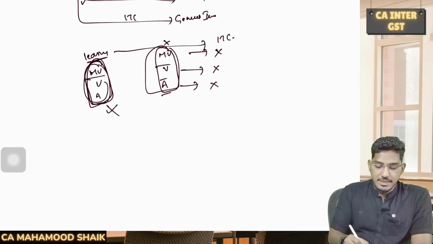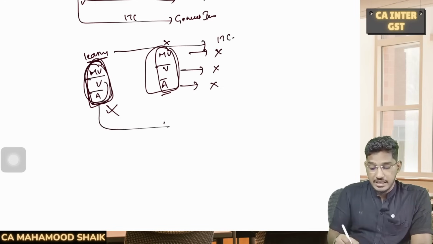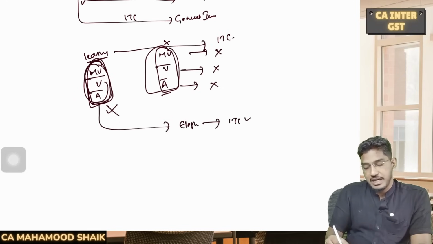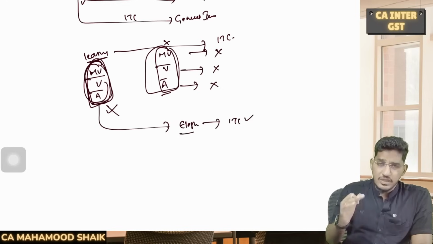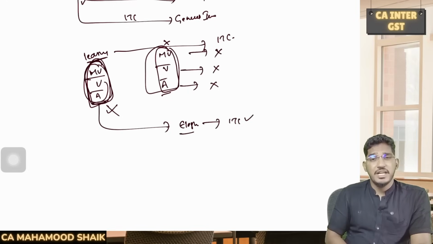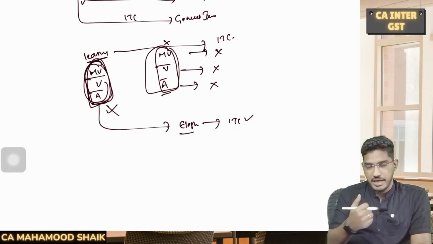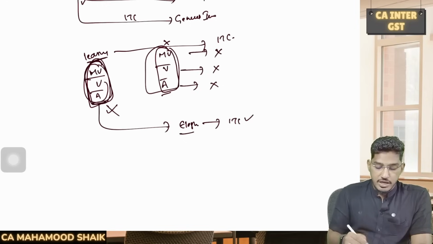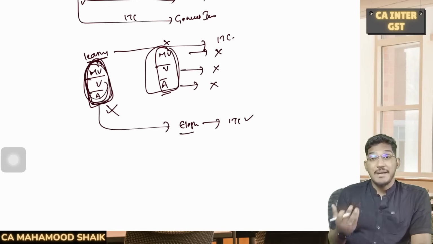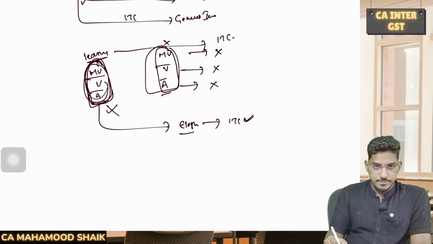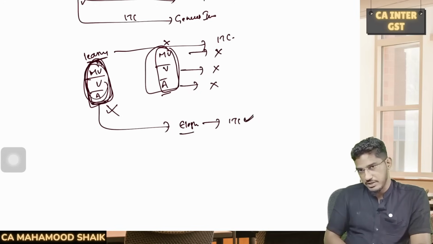Which means if I am leasing a motor vehicle, vessel or aircraft and using it for eligible purposes, then I can claim input tax credit. Sir, what are those eligible purposes? If I am renting a motor vehicle for the purpose of imparting motor vehicle driving skills, or if I am renting a cab and providing cab services, then ITC will become eligible. Okay, for eligible purposes it will become eligible.